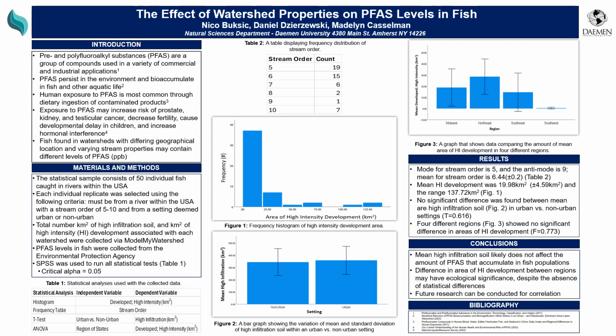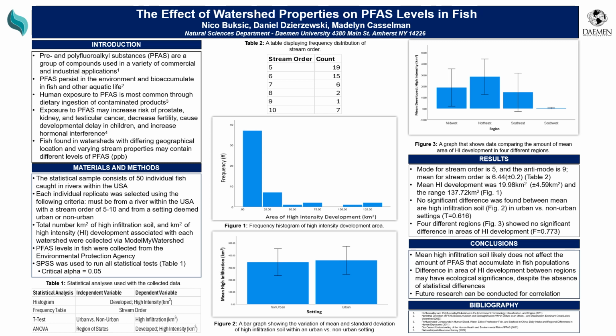Okay, in Table 2, we have the frequency distribution of stream order, and the mode for the stream order was 5, while the anti-mode was 9. And in Figure 1, which shows a histogram of high intensity development measured in square kilometers, the frequency is just numbers.